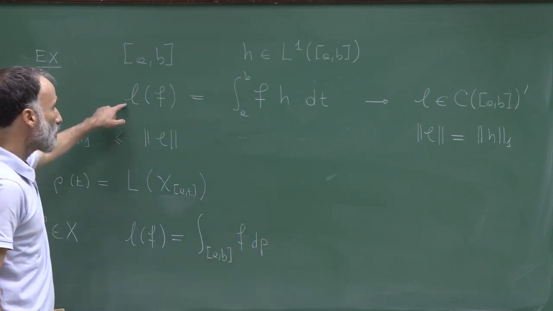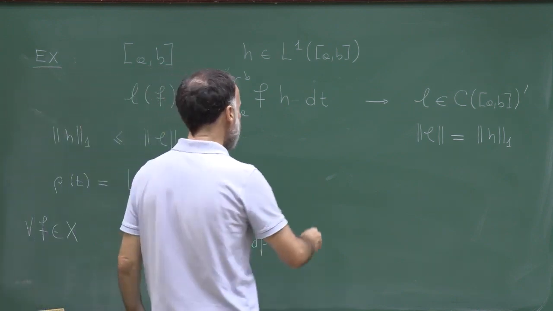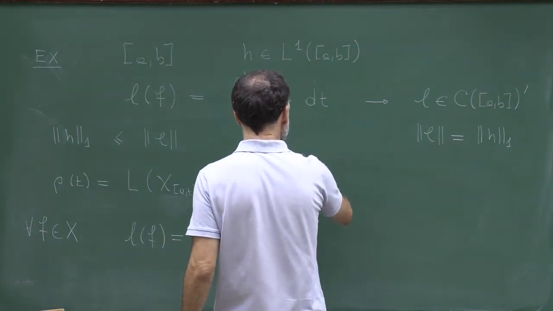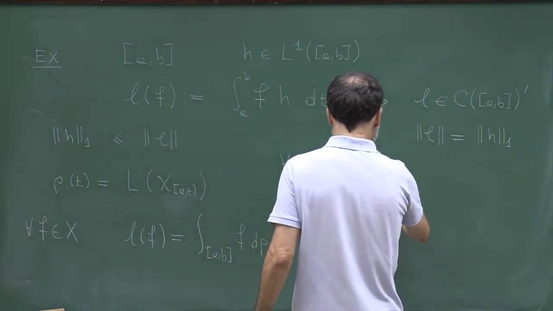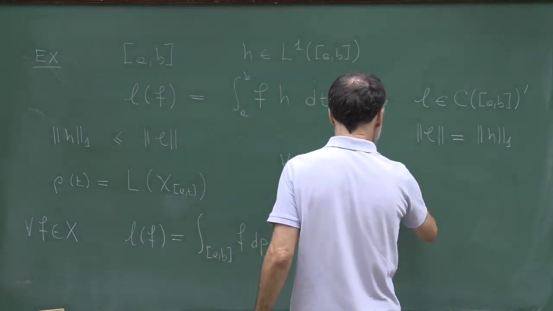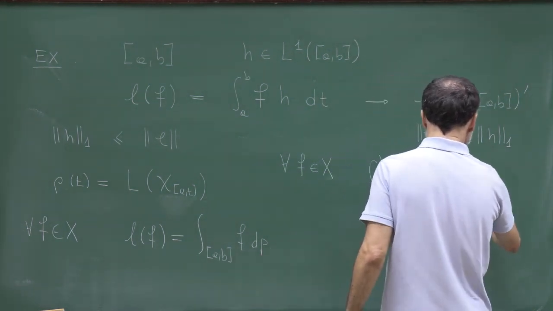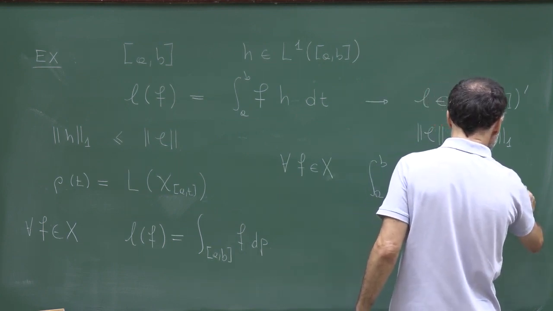Now we also have this other equation, so we have this identity for all continuous functions. This means that for all continuous functions f, the integral over [a, b] of f d rho is equal to the integral from a to b of f h dt.